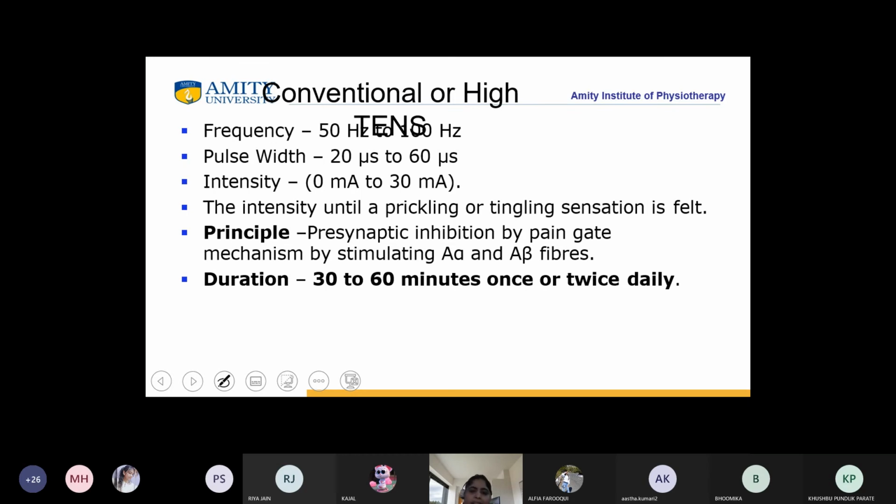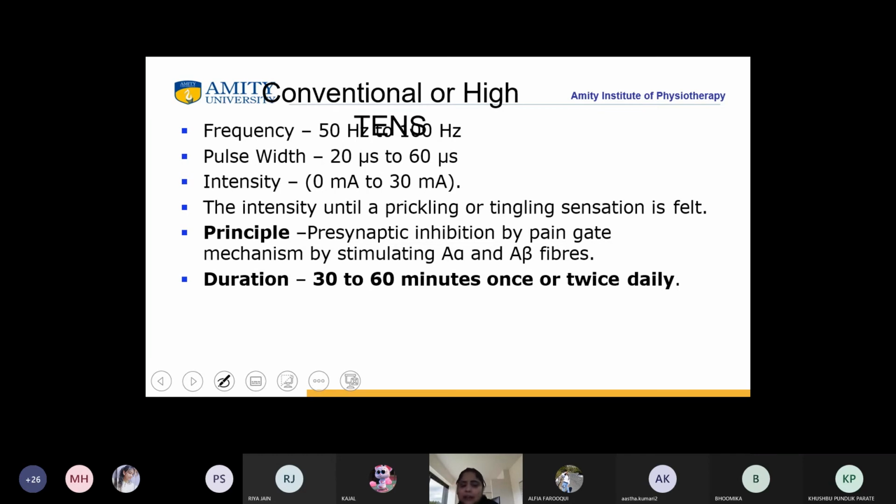So what is there in the conventional TENS? Now we will be discussing each of the TENS, its principle, for how much duration it is applied, what is the frequency, what is the pulse width, and what is the intensity. While we talk about conventional or high TENS, the frequency is between 50 to 100 hertz. The pulse width is between 20 µs to 60 µs. The intensity is between 0 to 30 milliampere.